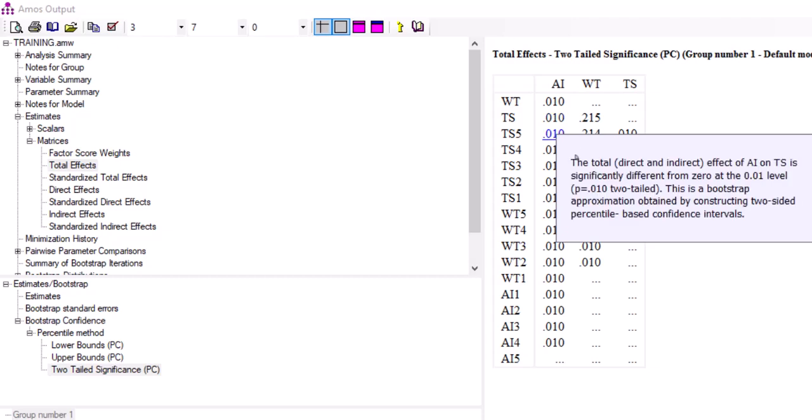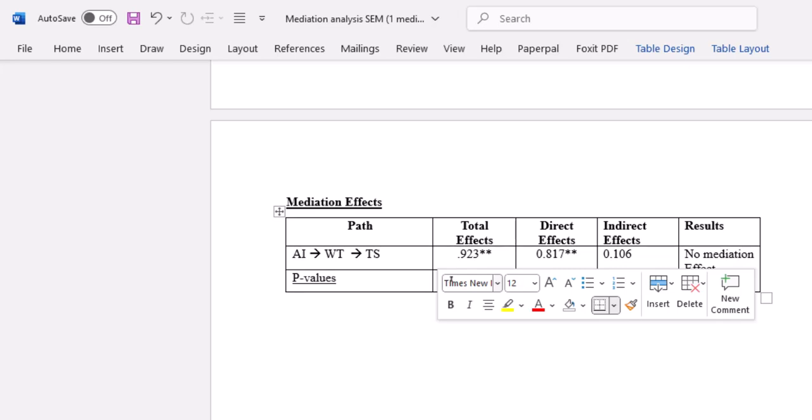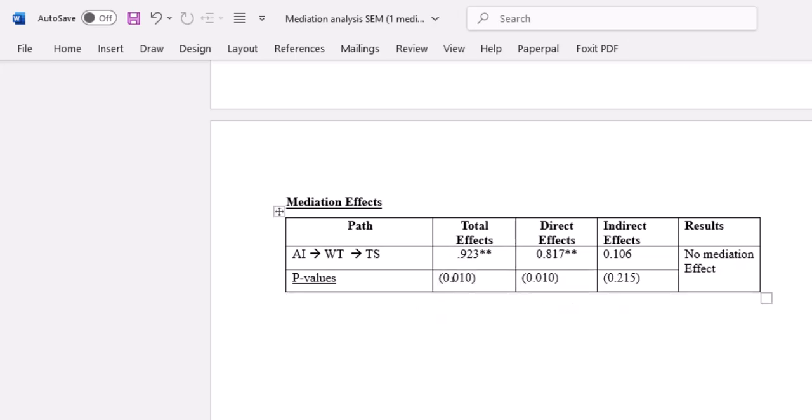The total effect of AI on TS is significantly different from 0. It means that it is significant. You can see that this p-value here is less than 0.05. It is 0.010. So I have written the p-value here, and also these two stars. These two stars show that this total effect is significant at 95% confidence level.